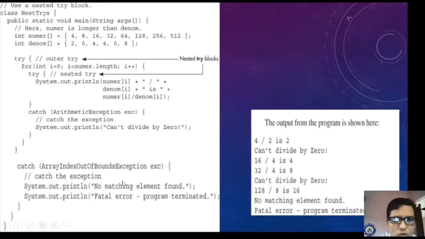If you execute this program, it will give 4 by 2 is possible, 8 by 0 can't be divided by 0 because it is an arithmetic exception, as we have taken a catch block for this try block, and a catch block for this try block. So 16 by 4 is possible, 32 by 4 is possible, 64 by 0 can't be divided by 0 because we have written arithmetic exception. Next one is 256, no matching element found. Once no matching element is found, it doesn't continue. It will print only one time. Later onwards, it doesn't print. It doesn't carry over.